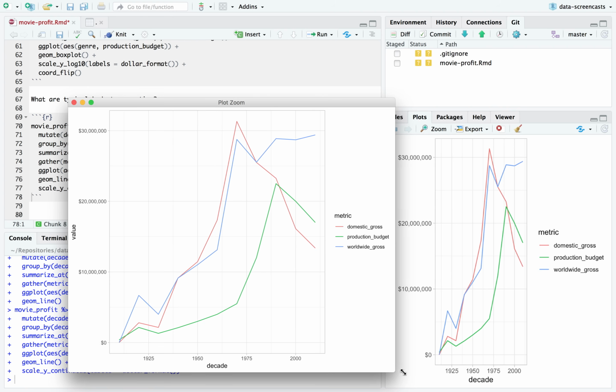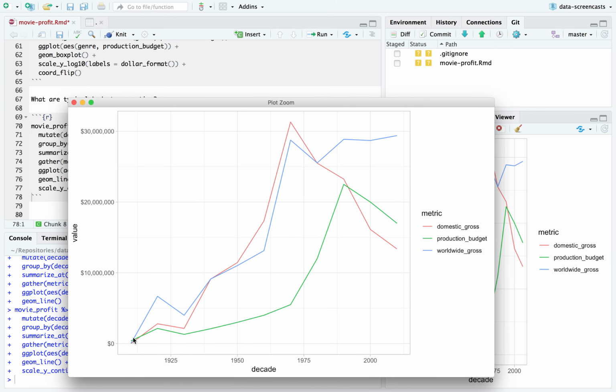All right. This is a line graph where we'd say, what's a typical production budget? Median production budget, that is. What is a typical gross? I should probably have filtered out the ones that were really rare, these rare decades. It's not too crazy down here. Generally, it looks like the domestic gross peaked in the 70s, which definitely makes me think that this data is adjusted for inflation. Otherwise, that would be pretty strange. And worldwide gross has been flat.